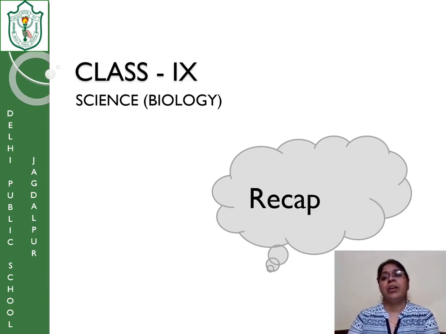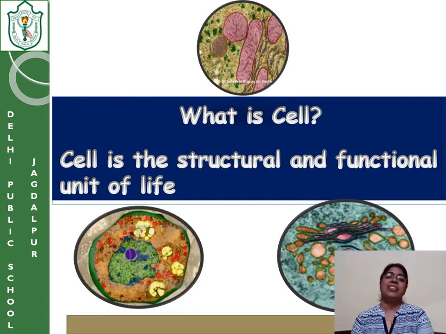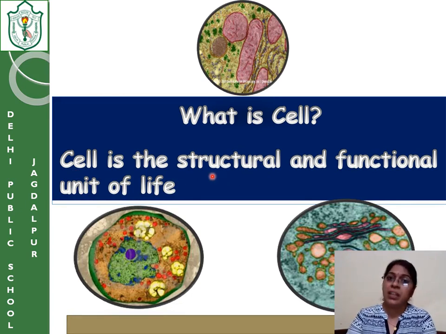when we jot down a definition for the cell, we say: what is a cell? Cell is the structural and functional unit of life. Structural and functional. Now this is very important, children. You should understand this. Structural means it gives the basic structure of a living creature, whether it is a plant, animal, insect, or bird.